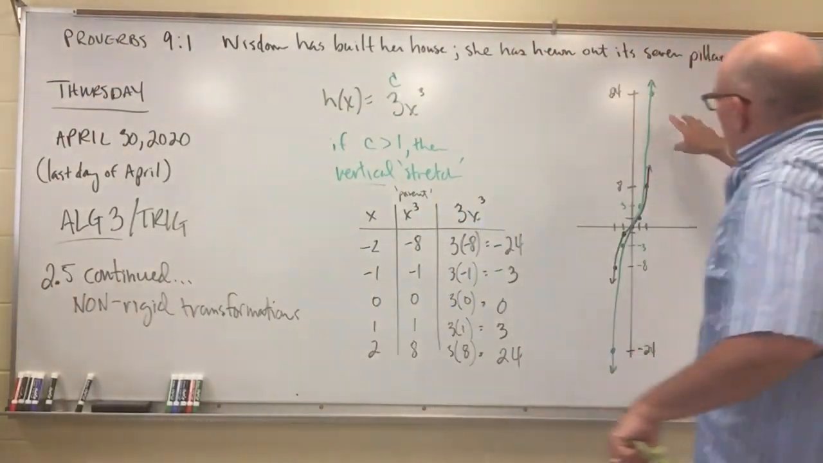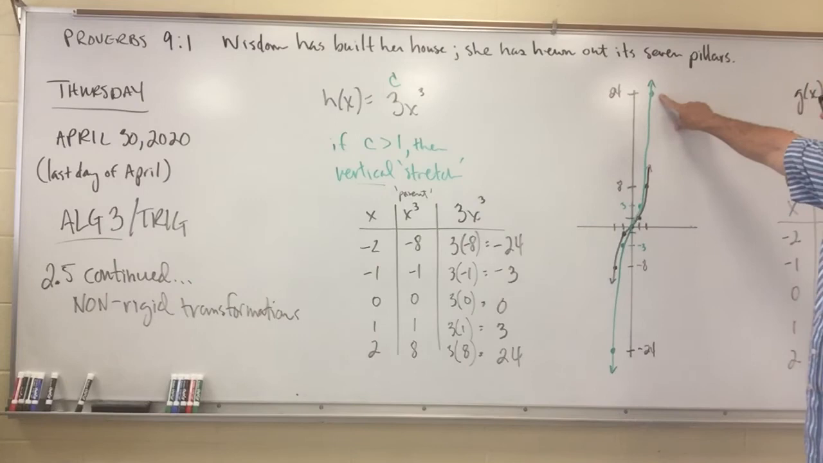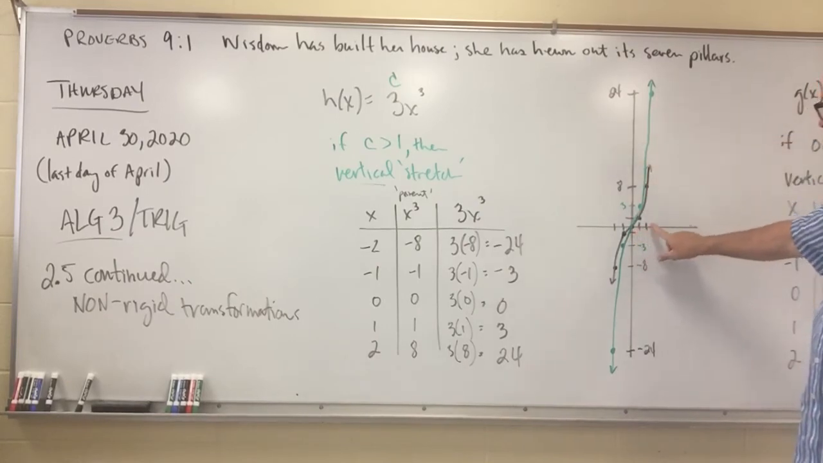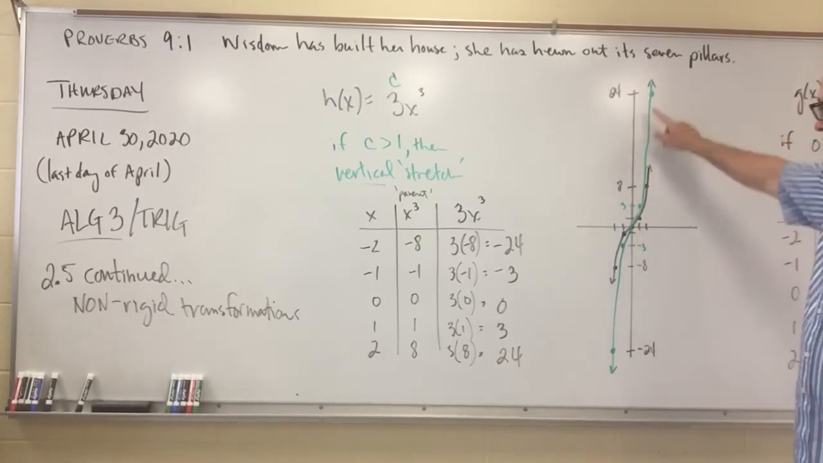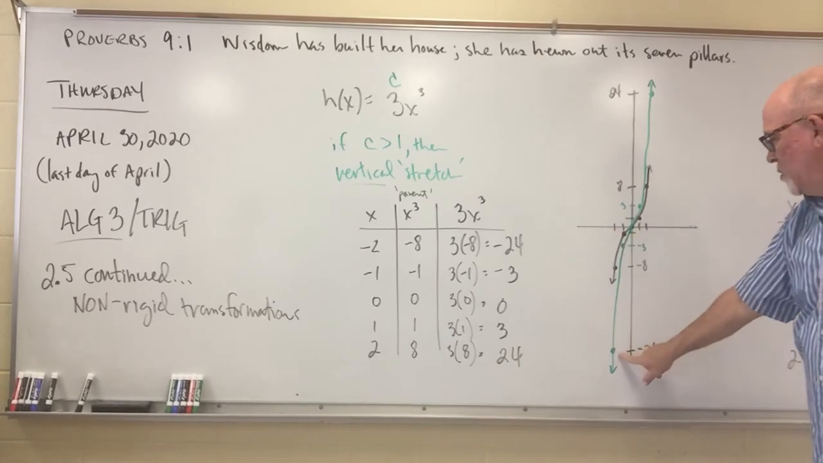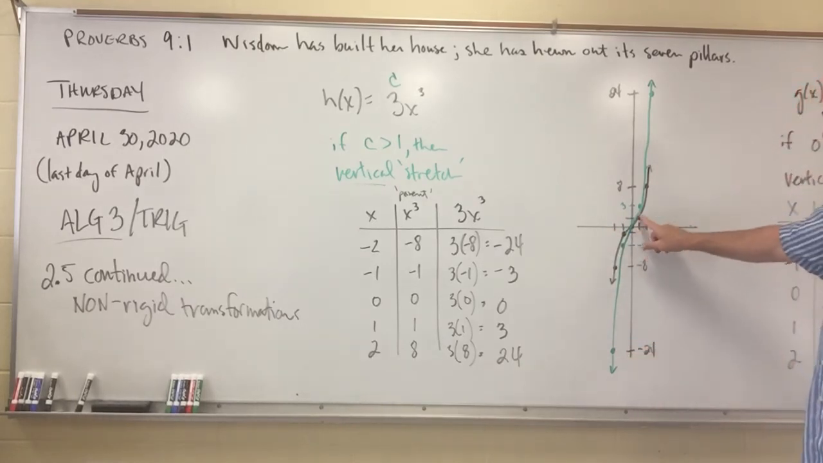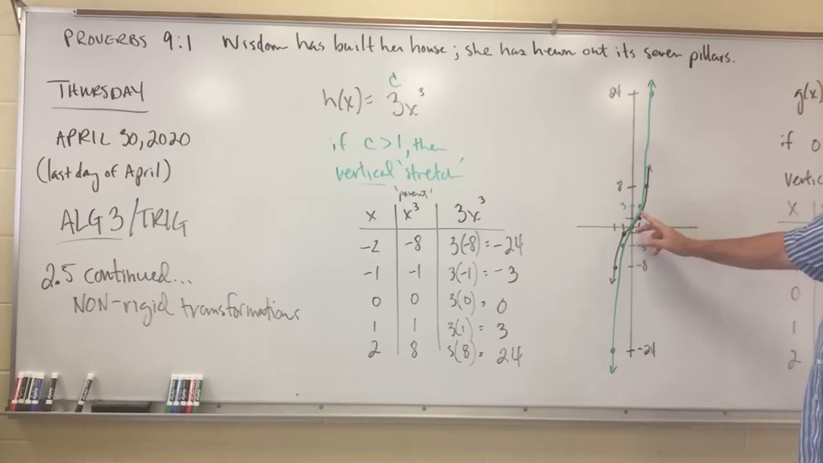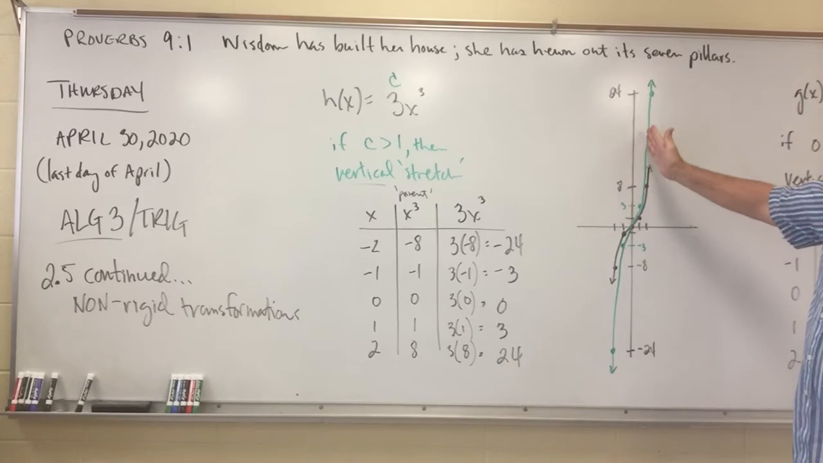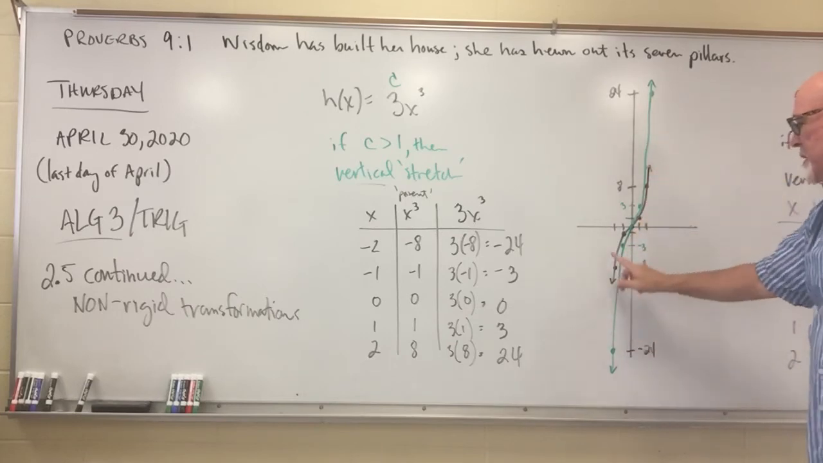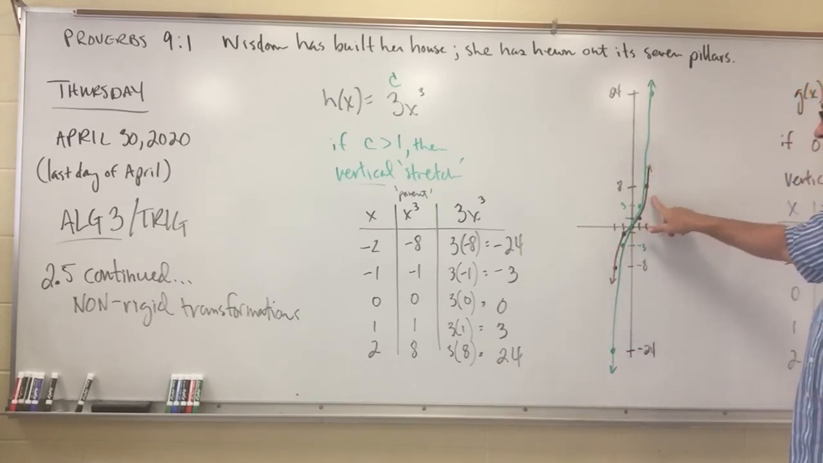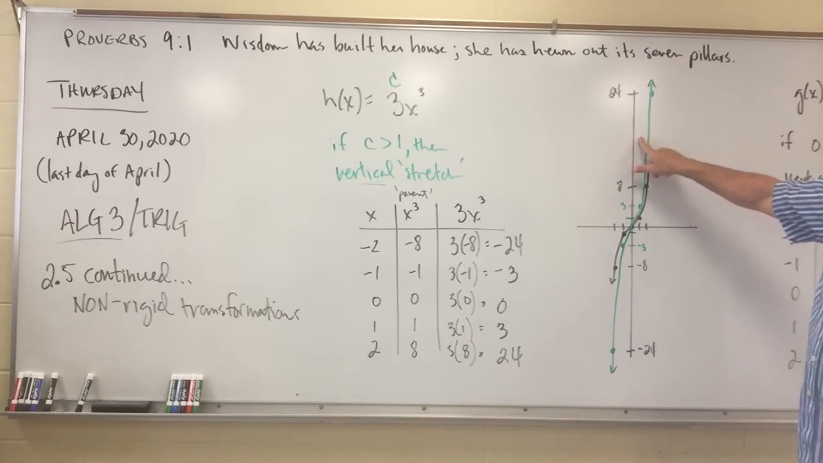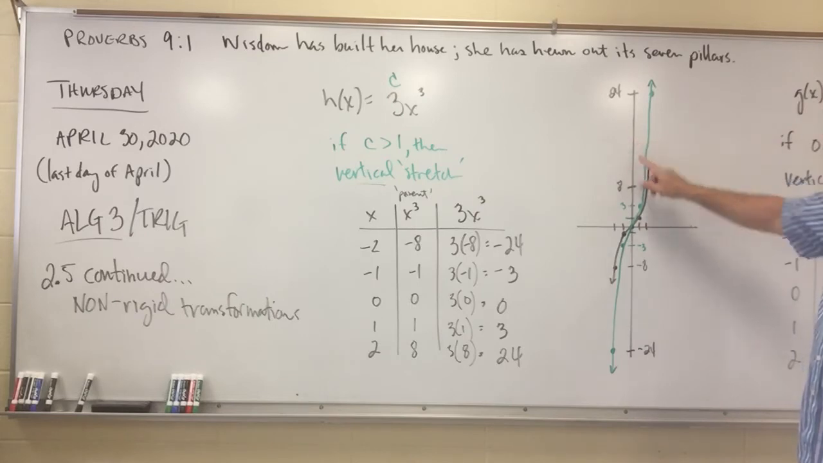So note on the picture, we're over 2 and up 24. We're at a negative 2 and down 24. Instead of being over 1, up 1, we're now currently over 1 and down 3, or over 1 and up 3. So that is making a vertical stretch out of this particular parent function. The parent is in black. The green, which is our transformed parent function, okay?